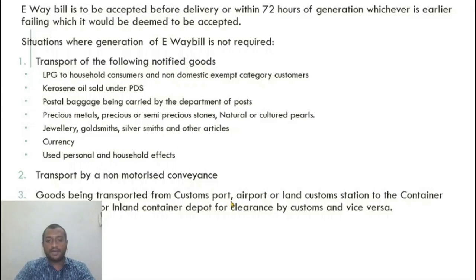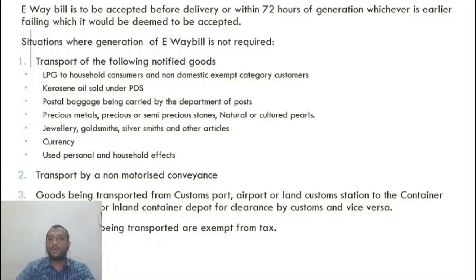Goods being transported from customs port, airport and land customs station to the container freight station, or ICD, for clearance by customs and vice versa. So let us imagine you have imported goods. The goods first enter the port and from there they are being shifted to the inland container depot. For that transport, no e-way bill is required. Similarly, vice versa. When you are exporting, when our goods are transported from a container freight station to the customs port or airport, no need to generate an e-way bill.